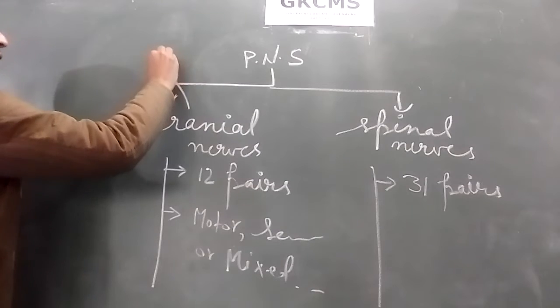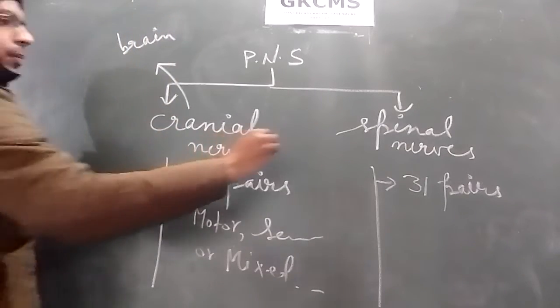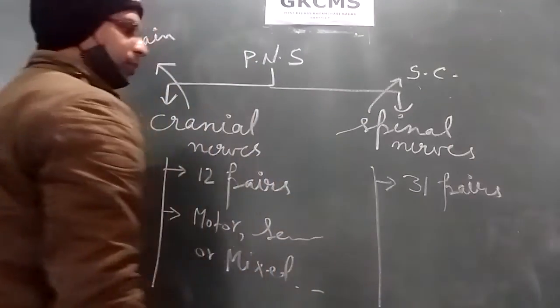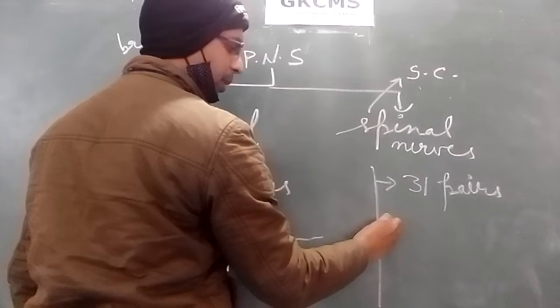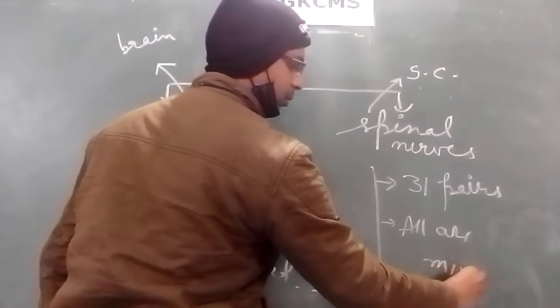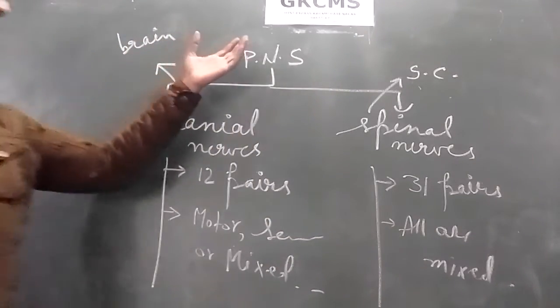Cranial nerves are those nerves which arise from the brain. Also remember this thing. And spinal nerves are those nerves which arise from the spinal cord. These are 31 pairs in number, and all are mixed in nature. Only this much you have to remember about the peripheral nervous system.